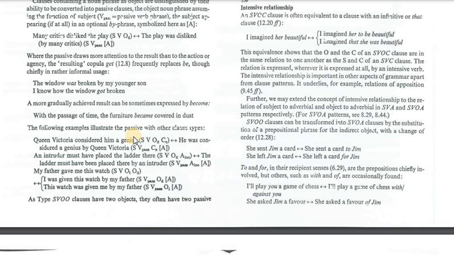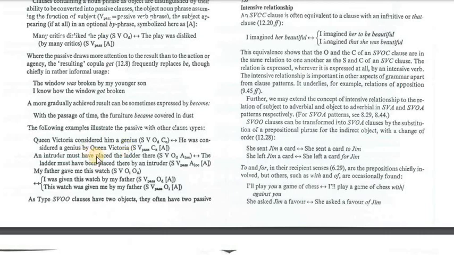Okay, so number one, Queen Victoria considered him. The object is him, which is going to be the subject, he. The main verb considered is in the ed past form. I'm going to say considered in the past participle form. I'm going to use one of the forms of the verb to be, was. Why was? Because the sentence with Queen Victoria is in the past and he is singular, so I'm going to use was. What else do I have? I have a genius. Again, I'm going to put it in the new sentence, keeping it where it was. The subject, Queen Victoria, is going to be preceded by by.